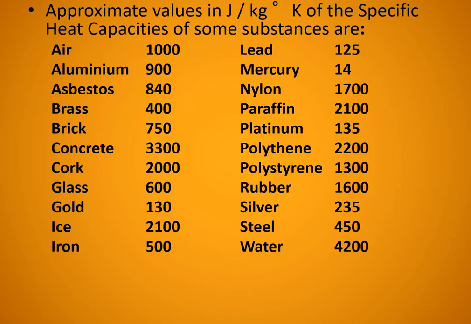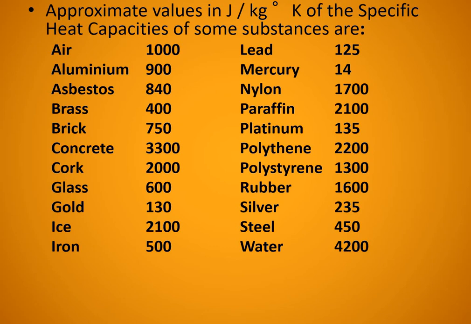Now here you can see that the specific heat capacities of some substances are given. Here is a table which shows the specific heat capacities. What is the unit? It is given in joule per kilogram per Kelvin. So in that unit we are representing the specific heat capacities of different materials.